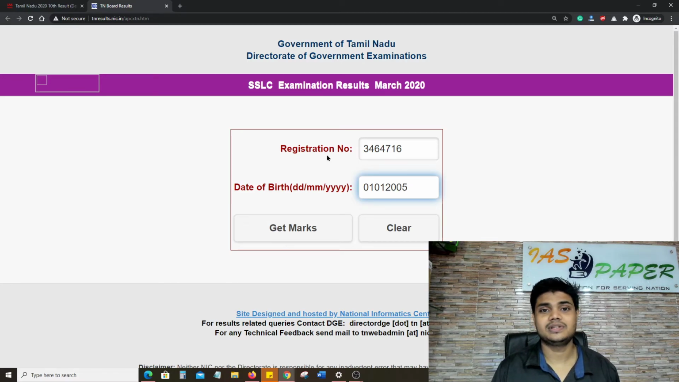First of all, best of luck to everyone, so that you will be more confident. Once you get the result, you need to take a printout of it, or you can take a screenshot. I would prefer that you take the screenshot, download the PDF, and keep a copy of that PDF on your mobile or in your email, and you can also take a printout so that you can use it for future reference. So in this way you have to check the result of the Tamil Nadu board, that is SSLC.